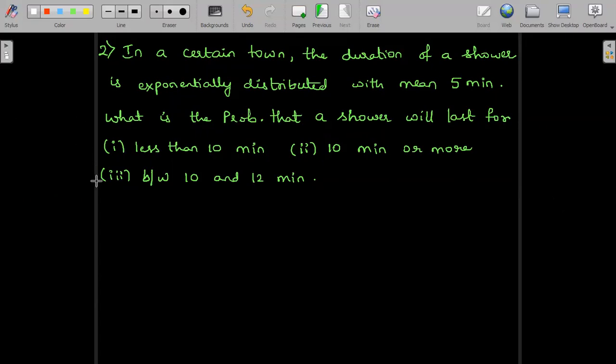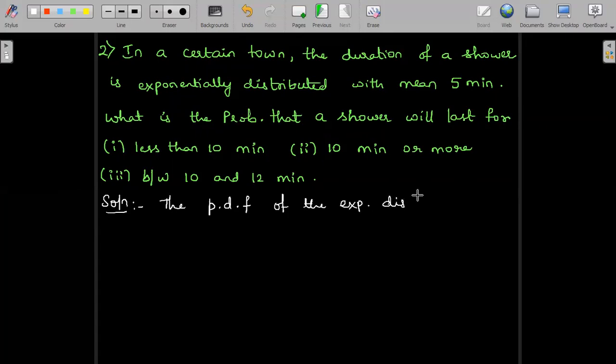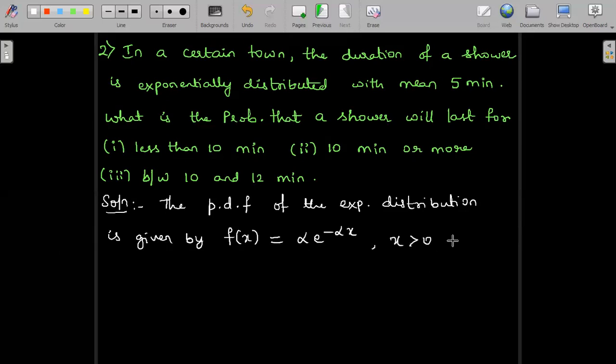So let's see the solution. The probability density function of the exponential distribution is given by f of x is equal to alpha e power minus alpha x in the range x greater than 0.